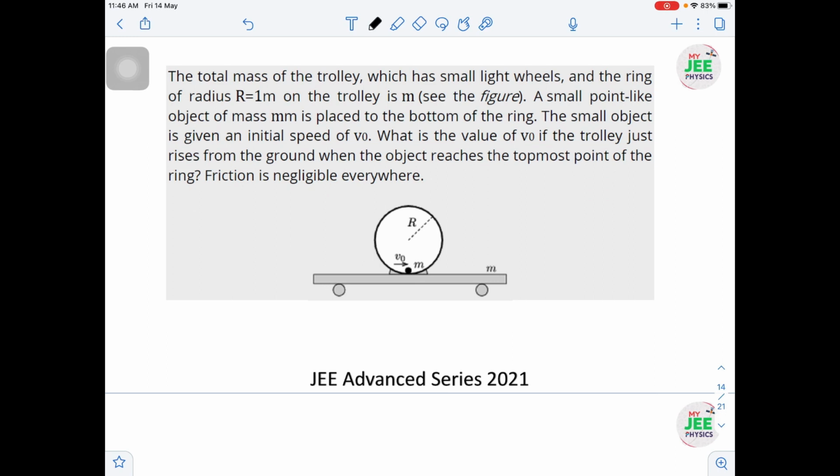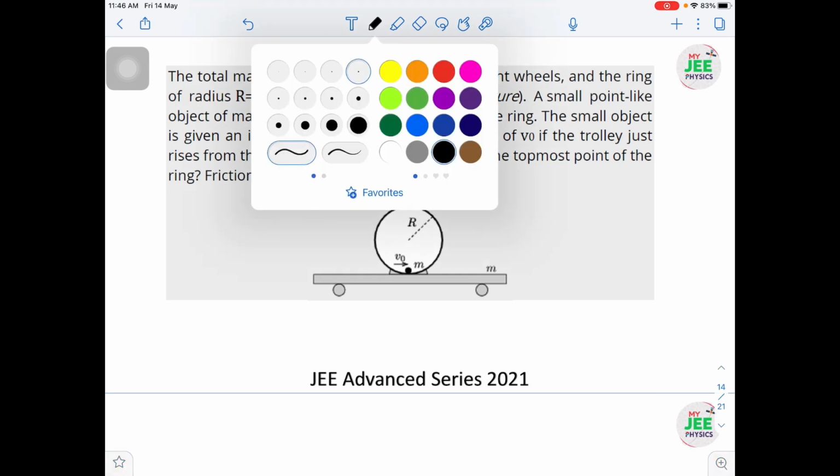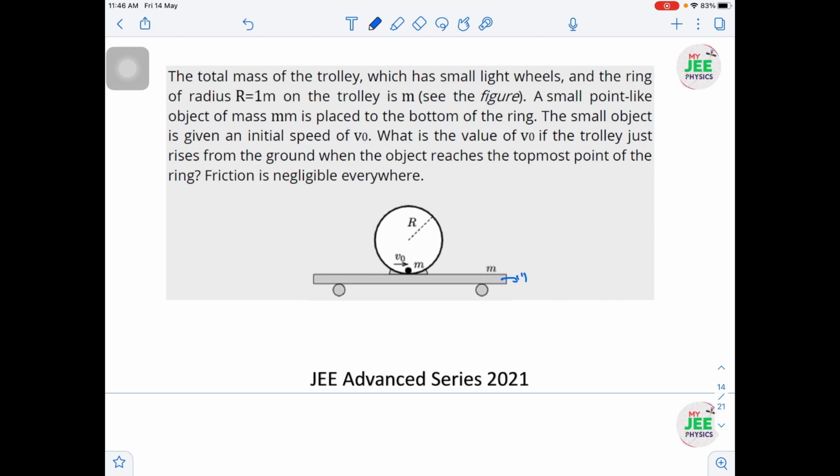Here in the question they have given all the things are same. There is one vertical track fixed on the trolley. Let us say trolley, or you can say something is moving. A small point-like object of mass m is placed at the bottom of the ring, the vertical circular track. The small object is given initial velocity v0, initially it's projected. Then what is the value of v0 if the trolley just rises from the ground when the object reaches the topmost point of the ring?